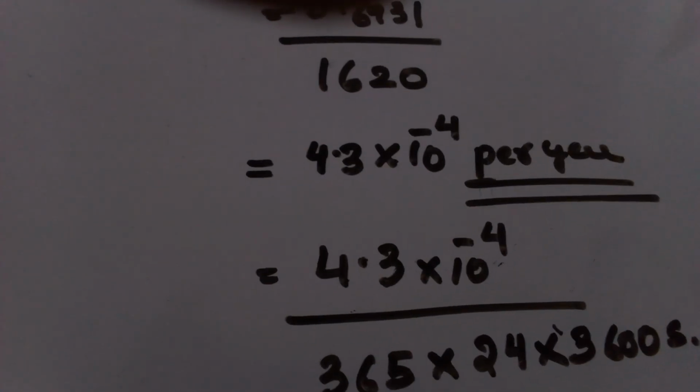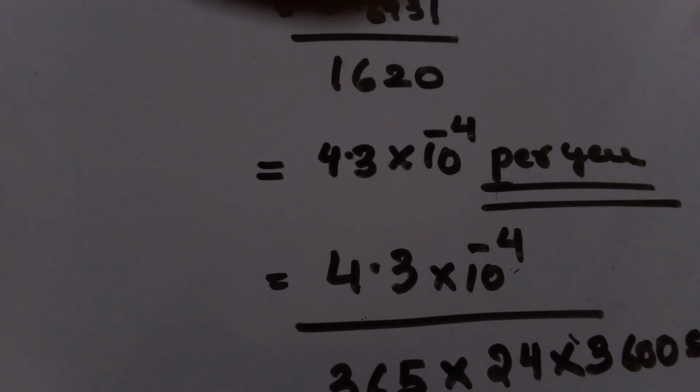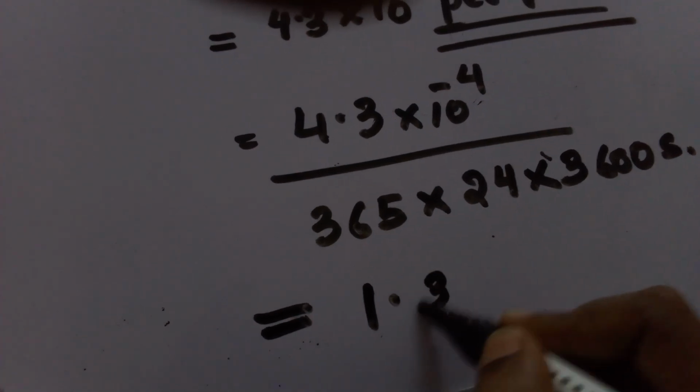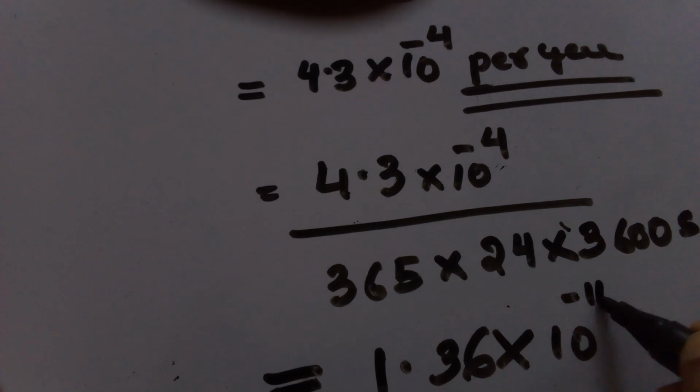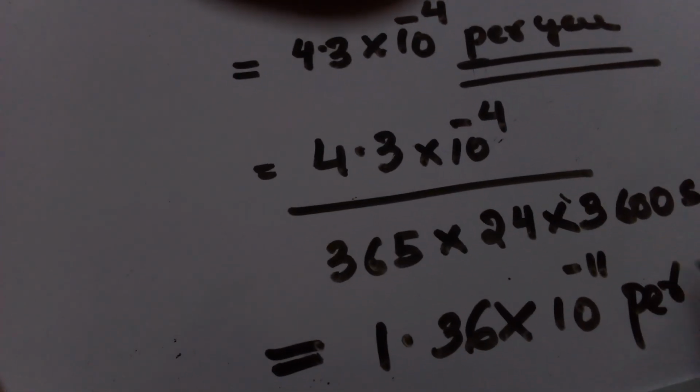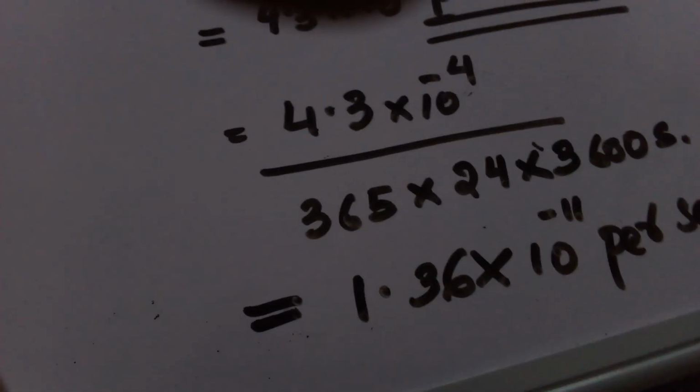Okay, then finally we got the answer as 1.36 into 10 raised to minus 11 decays per second.